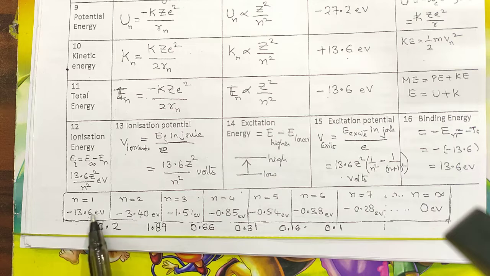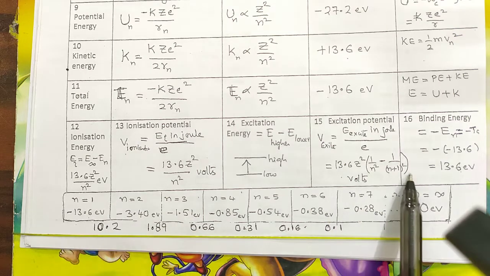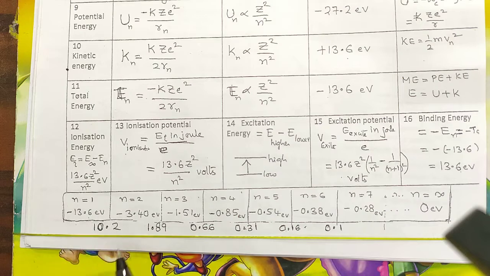The jump from the first orbit to the second orbit consumes most of the energy. Second to third is less. Again, directly from first to infinity, it is minus 13.6. Out of minus 13.6, a lot of energy is consumed in going from the first orbit to the second orbit. By heart, learning these values will reduce the calculation time in competitive exams.